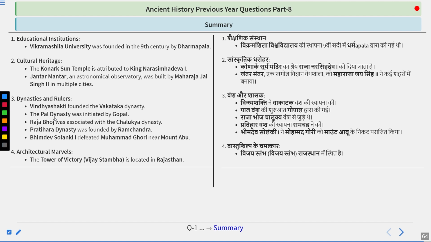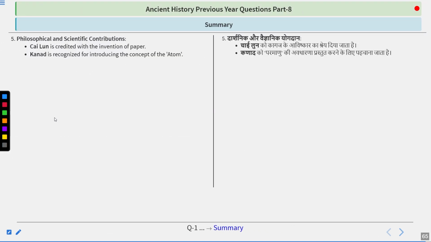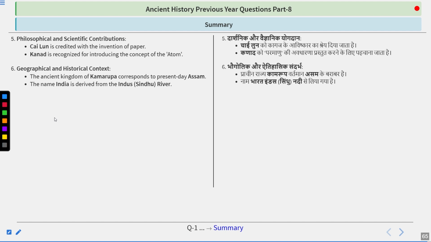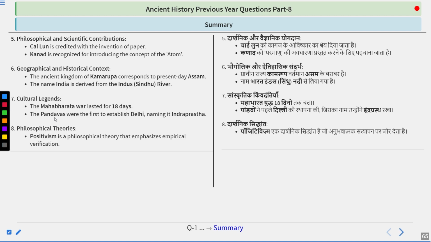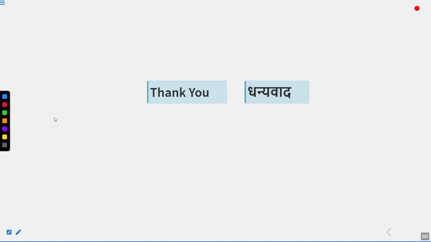The Tower of Victory is located in Rajasthan. Kailoon is credited with the invention of paper. Kannada is recognized for introducing the concept of the atom. Ancient kingdom of Kamrup corresponds to present-day Assam. The name India is derived from the Indus River. Mahabharat war lasted for 18 days. The Pandavas were the first to establish Delhi, naming it Indraprastha. Positivism is a philosophical theory that emphasizes empirical verification.